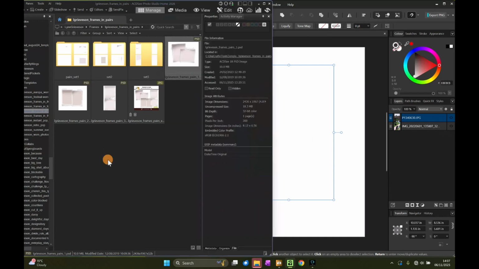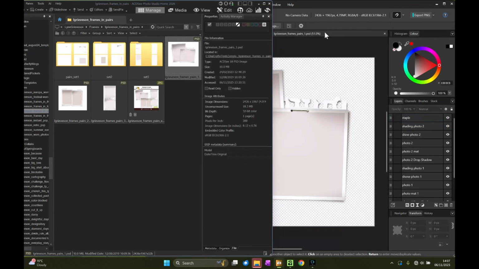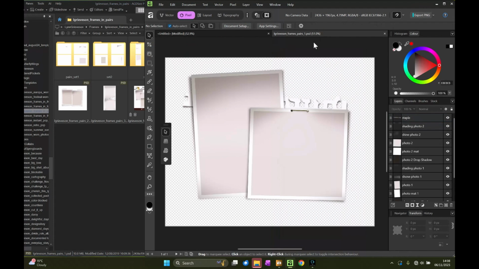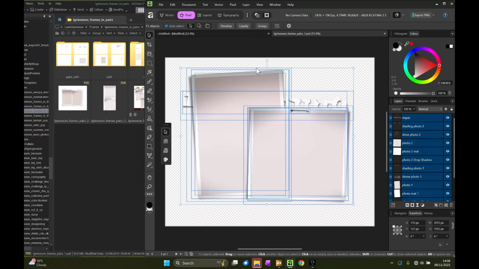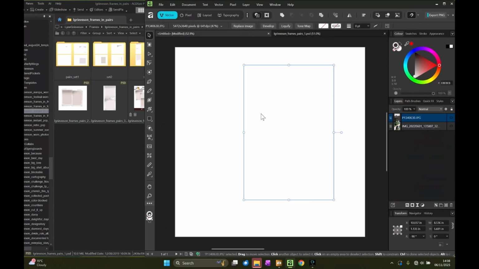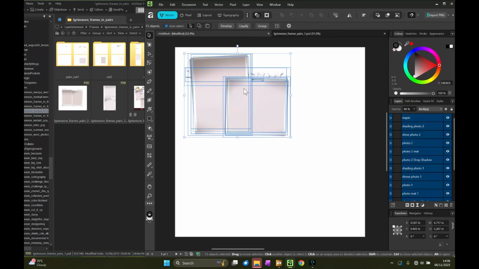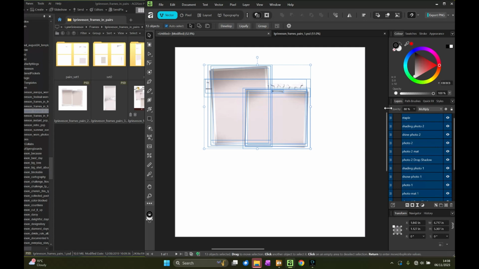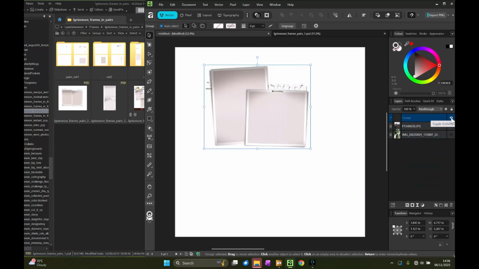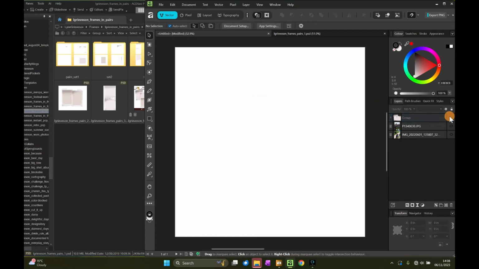So what I'm going to do is drag it to the toolbar at the top, and then that opens the PSD file as a separate document. And I'm going to select everything, copy it, and paste it into my document. There they are. I'm just going to group them together just so that they're easy to see.